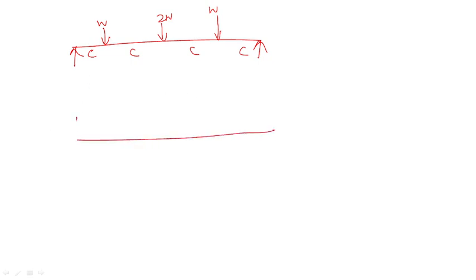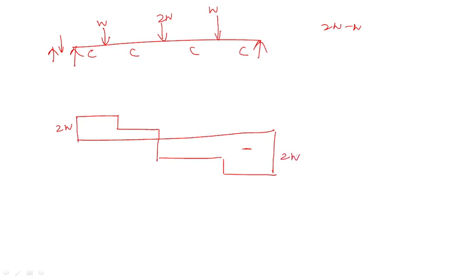Okay, at this point what is the value, it is 2 times W. Next, here this is up, this is down, right? 2W minus W, that should be W. Next again 2W, it will come like this at the bottom, and again it will go like this, because 2W minus W. Now this is minus 2W and this one also 2W, this is the positive value.